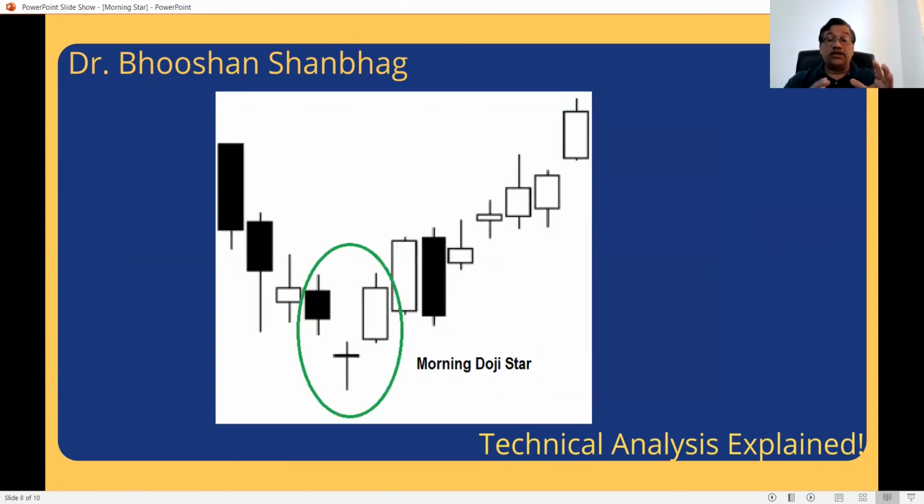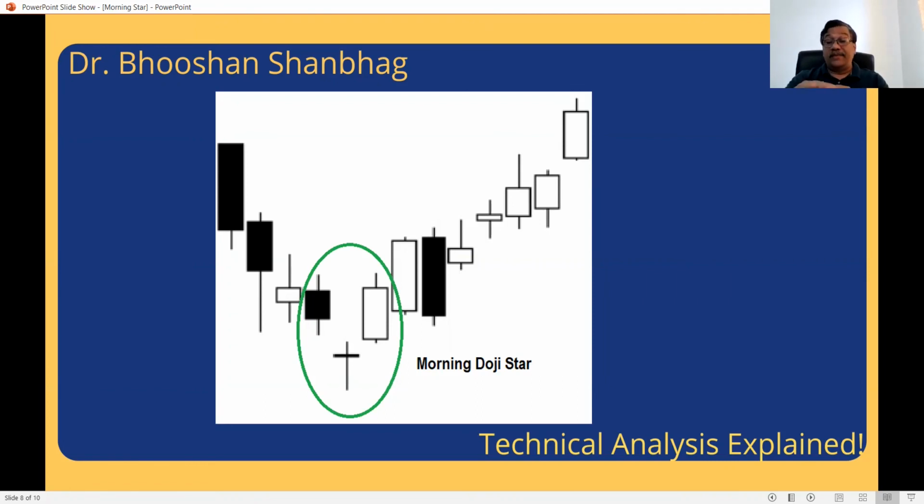Now see here, another formation. The stock came down, and a doji at the lowest point, and then a bullish candle. Again, the three candles marked in the circle constitute the morning star, right? Yes, the middle candle is actually a doji. It's a dragonfly doji. You spotted it correctly, most probably.